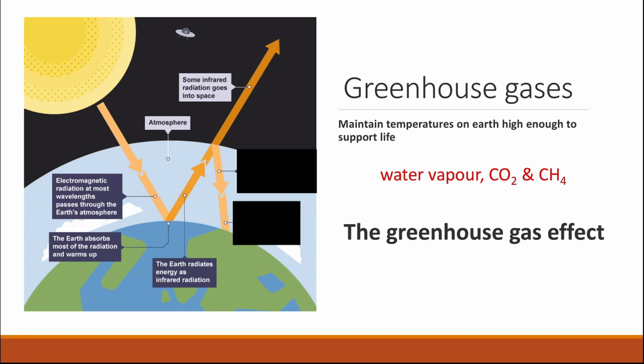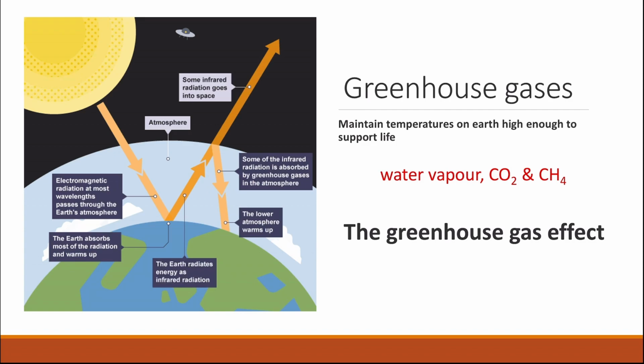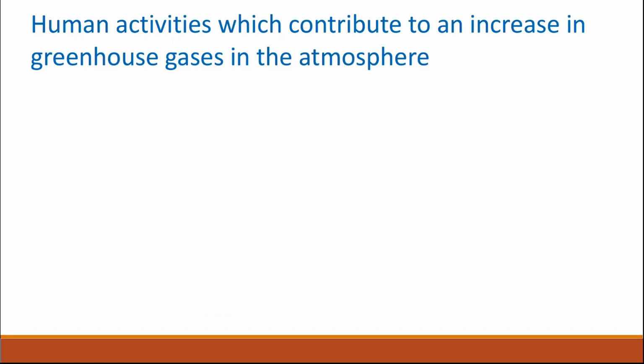Some of that infrared radiation will go into space, but some of it will also be absorbed by the greenhouse gases in the atmosphere, and these greenhouse gases will increase the temperature of the lower atmosphere, which leads to the increase in the temperature of the air. So any increase in these greenhouse gases will lead to an increase in the atmospheric temperature.